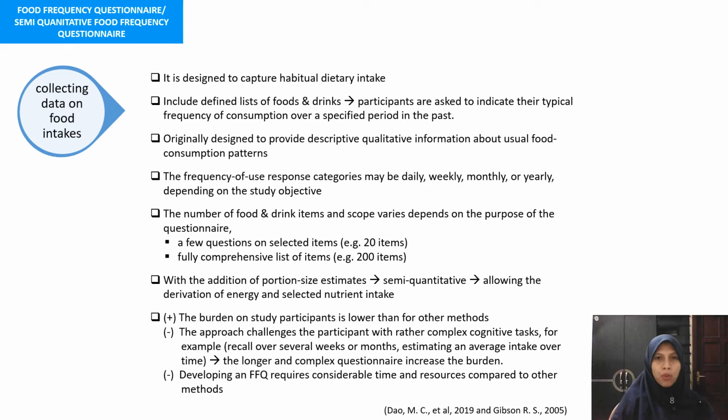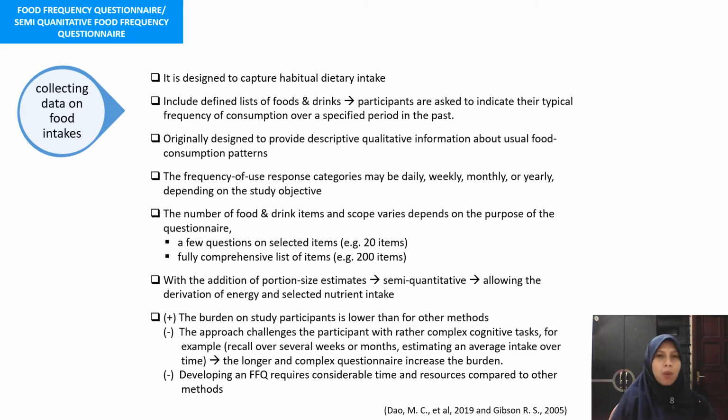The number of food and drink items and the scope vary depending on the objective of the questionnaire. It can consist of a few questions on selected items, such as only 20 items, or it can consist of a fully comprehensive list of items, such as 200 items or more.